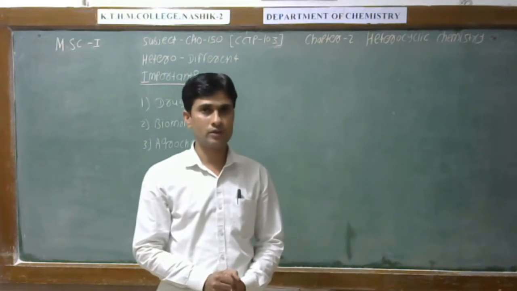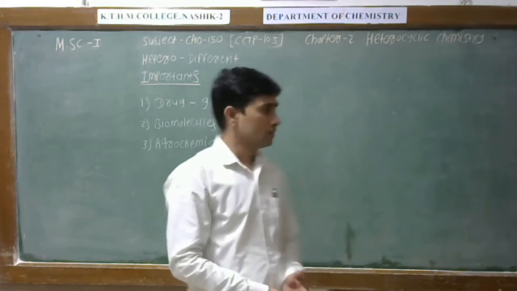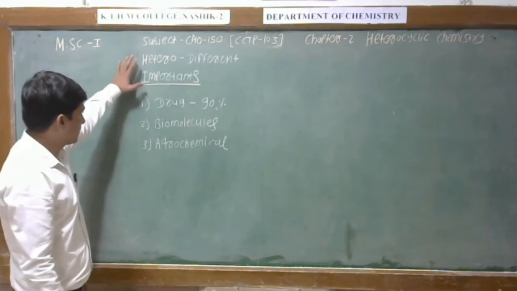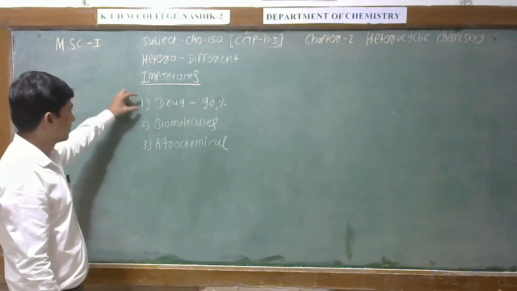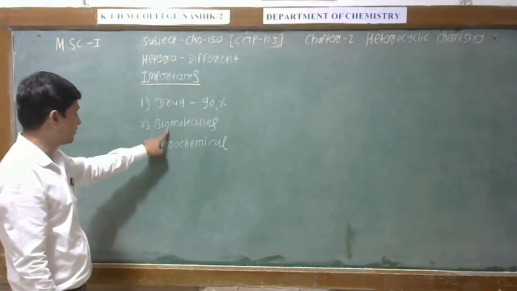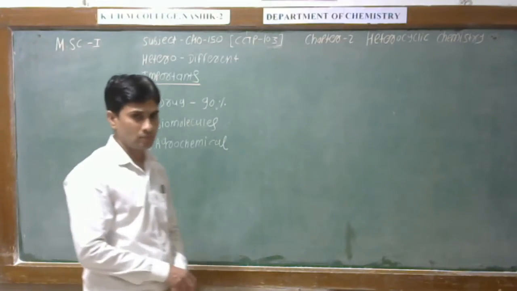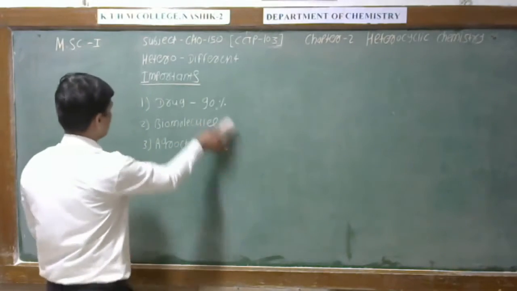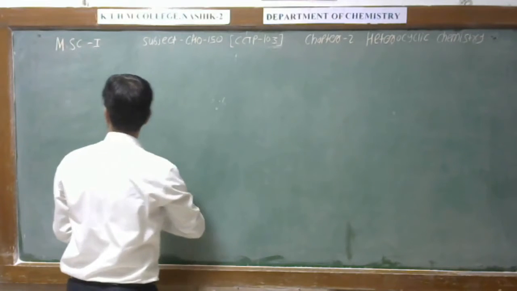So, in this second chapter, we are going to discuss heterocyclic compounds. We have to keep in mind the importance of heterocyclic compounds according to these 3 points: the first one is importance in drugs, the second one is in biomolecules, and the third one is in agrochemicals.